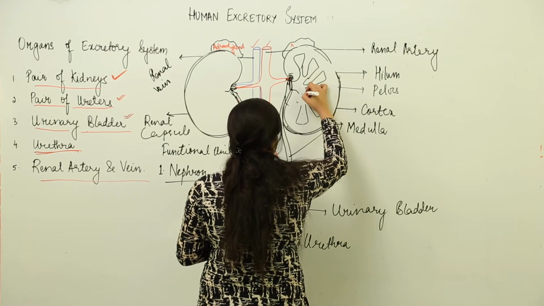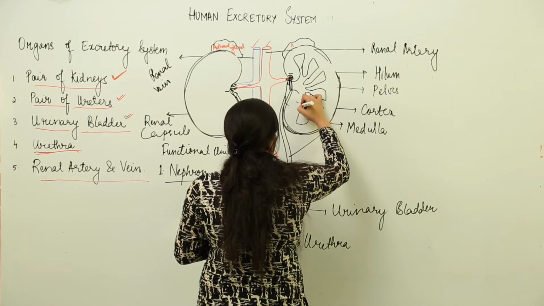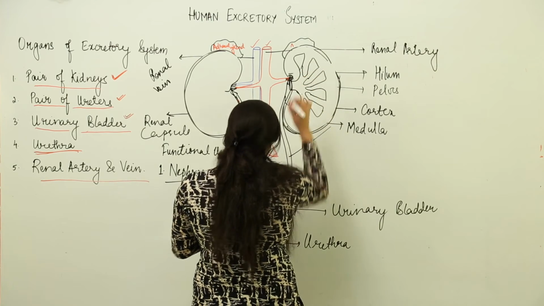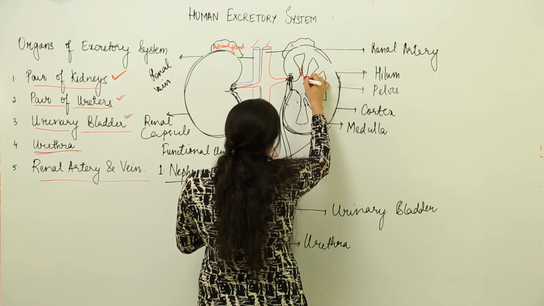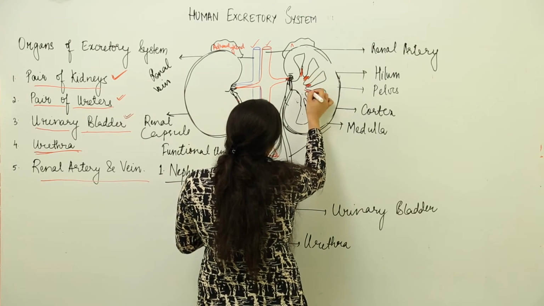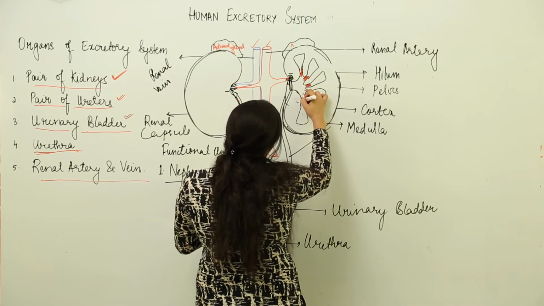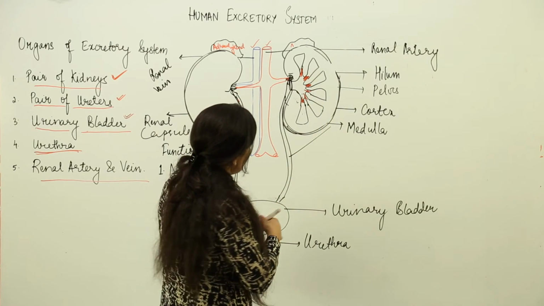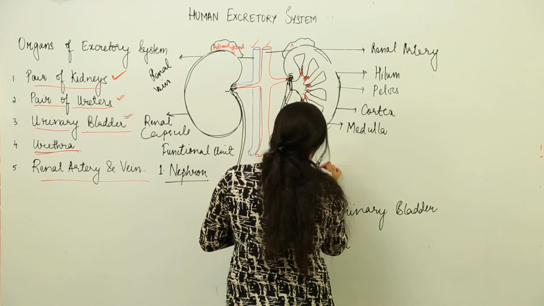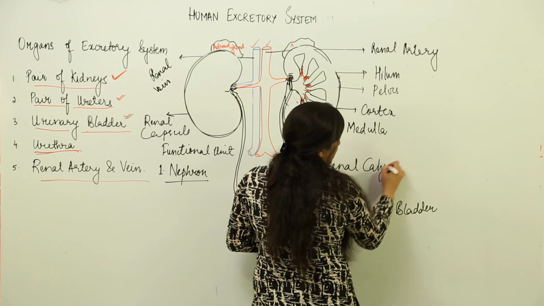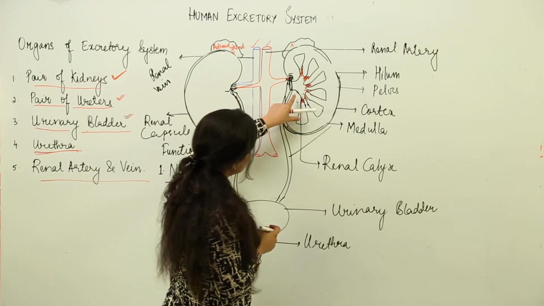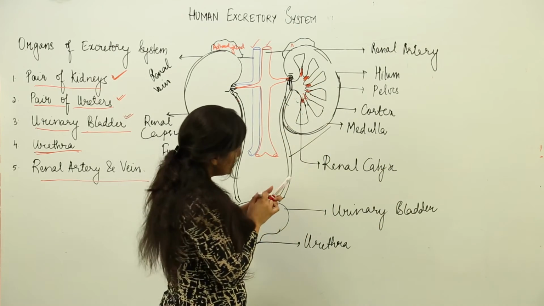A new term comes into being: the pelvis takes you to the renal calyces. I am marking the calyces in red. This funnel opens up into further structures known as renal calyx. The singular is renal calyx and for plural we use calyces. So the pelvis opens into the renal calyces.